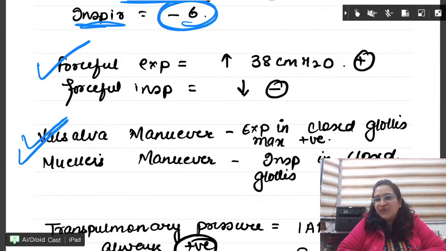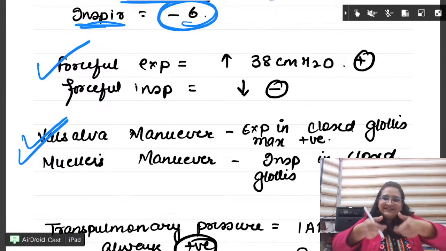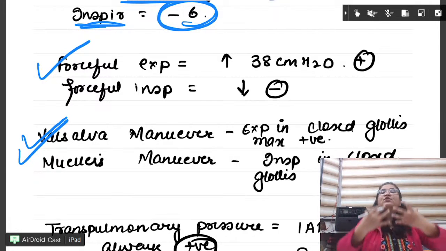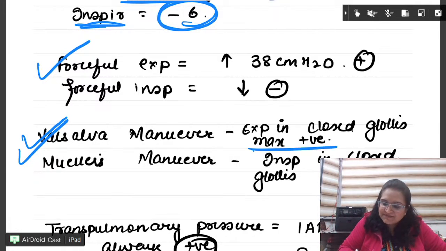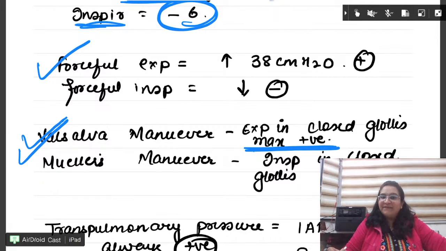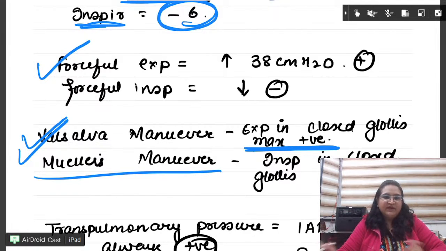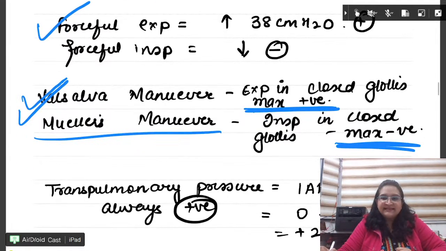Valsalva maneuver is what? Expiration when the glottis is closed. Then what happens? We are doing a very forceful expiration, then it becomes maximum positive. In normal breathing it is always negative. In Muller's maneuver it is maximum negative. What is Muller's maneuver? It is inspiration when the glottis is closed.